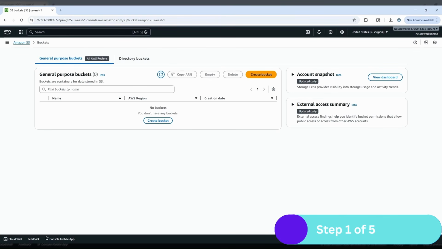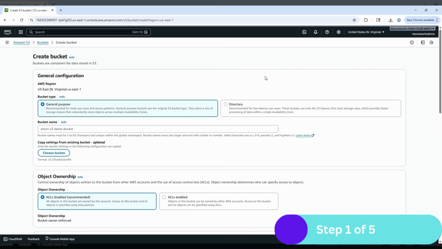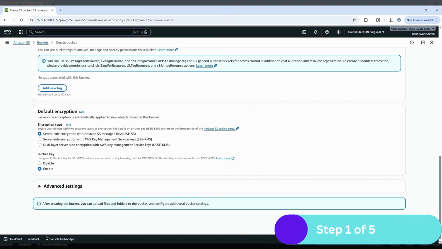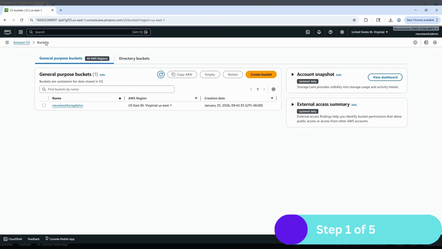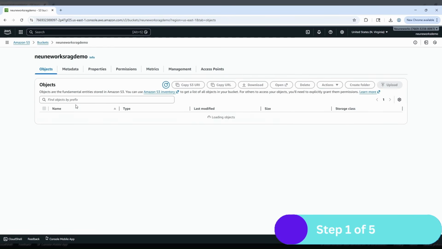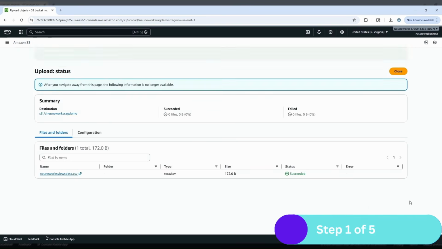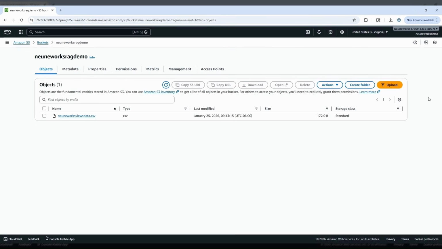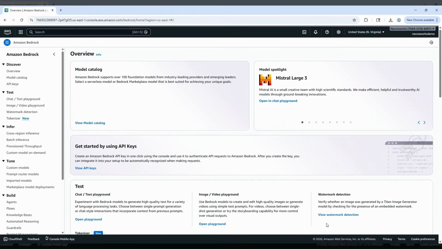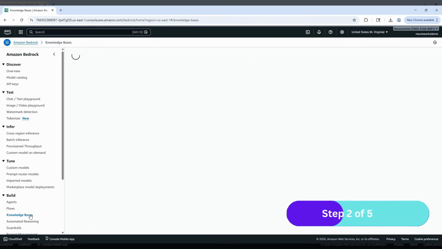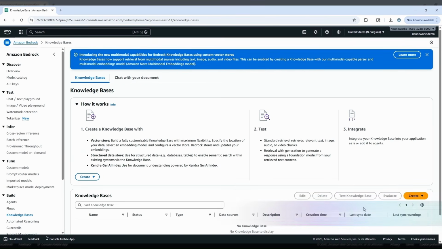Let's create a general purpose bucket. We have created a general purpose bucket and let's upload our data within the bucket. We have uploaded our data in S3. Let's go to Bedrock and create a knowledge base. Let's click on create, and here it is giving various options. Let's select knowledge base with vector store.